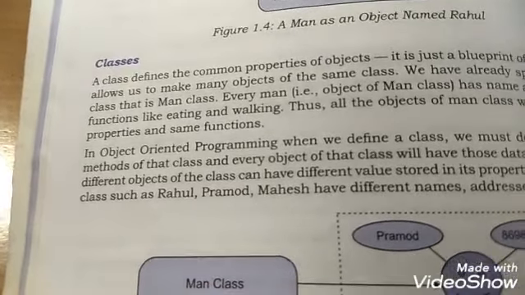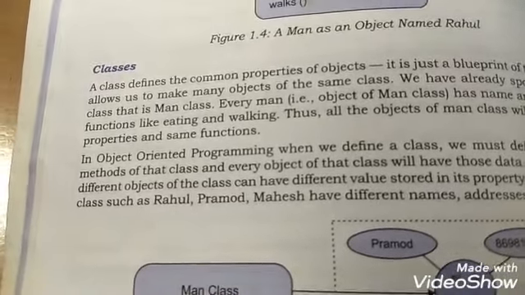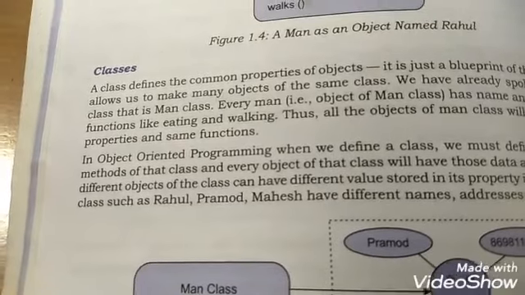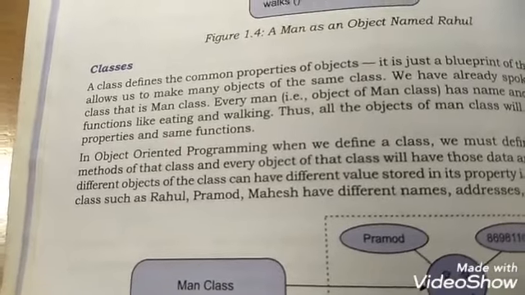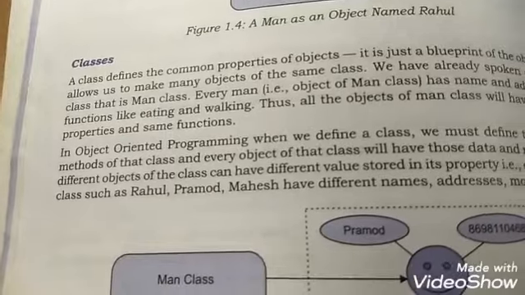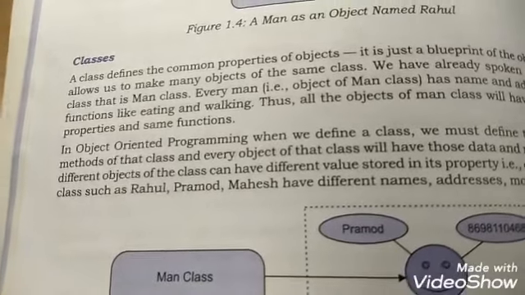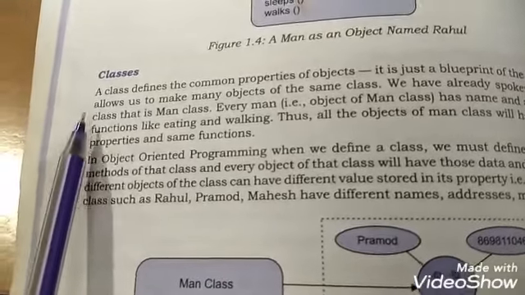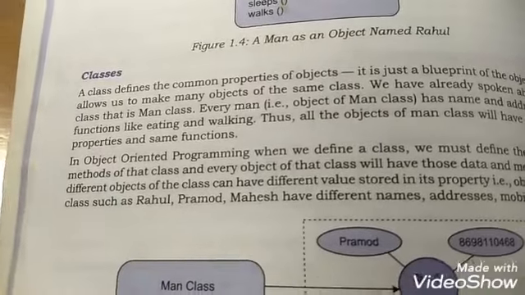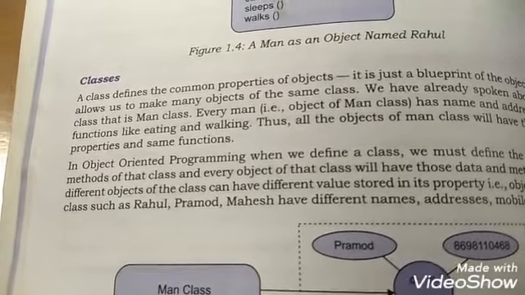Remember, students, once you have created a class, you can create any number of objects from that particular class. Let us go through the book. A class defines the common properties of objects.